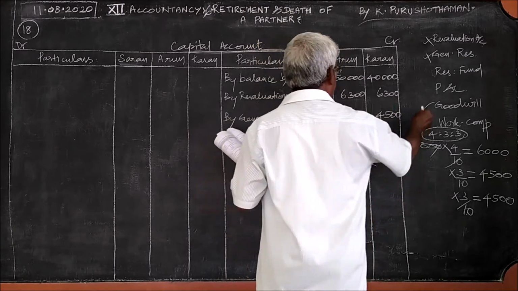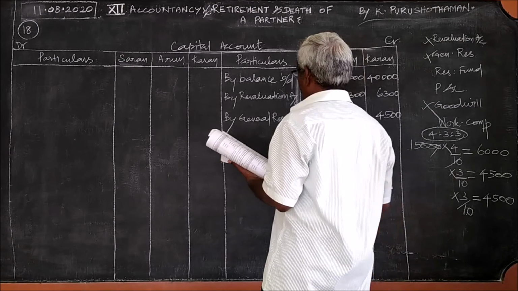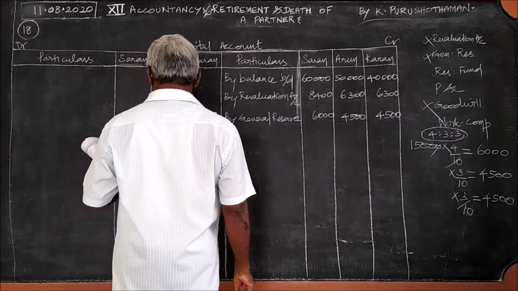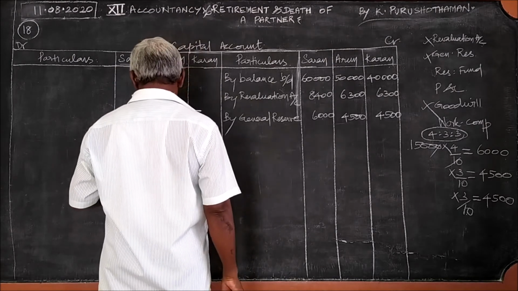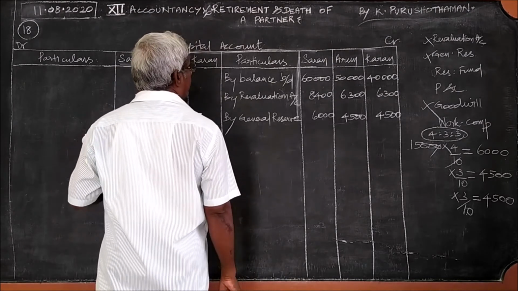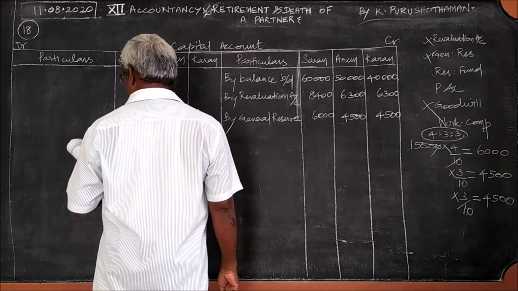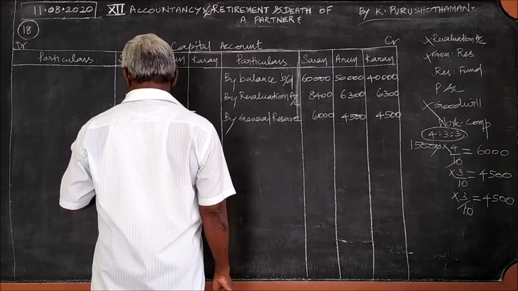Then the next one is goodwill. This goodwill should be presented here in the name of the 2 partners who are sharing it. Who are the 2 partners sharing? Saran and Arun.